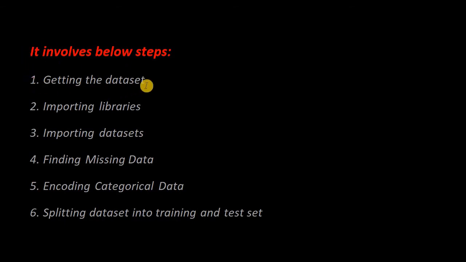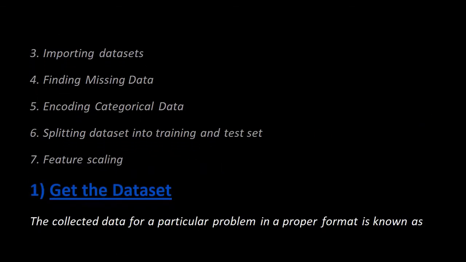First you have to collect the data set, then import the libraries, then import the data set from where you have collected the data. Then finding the missing data, whether any data is missing or not. Then encoding the categorical data, because categorical data creates a problem while training the model.